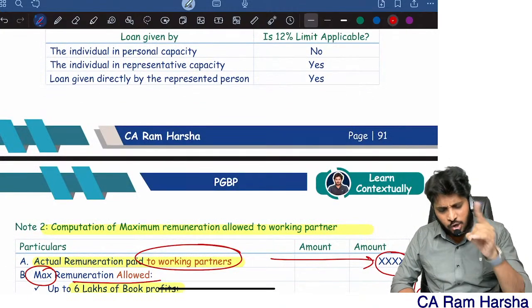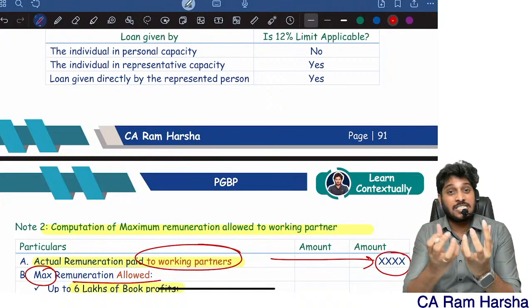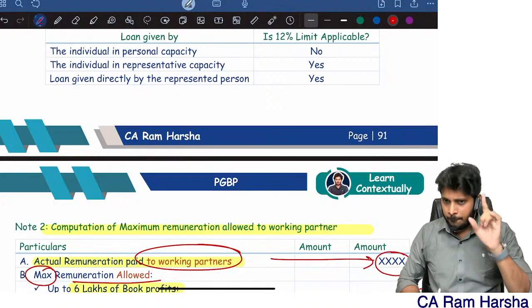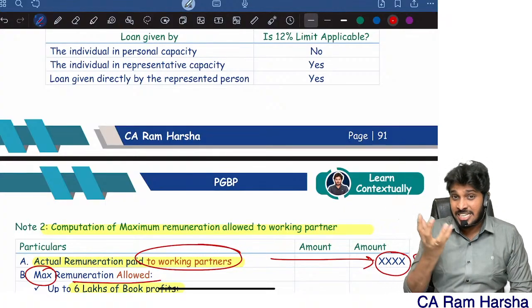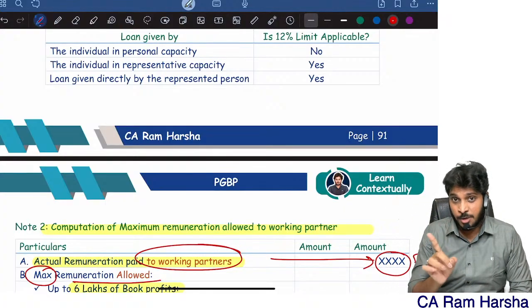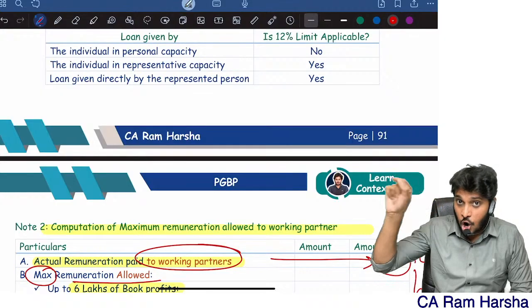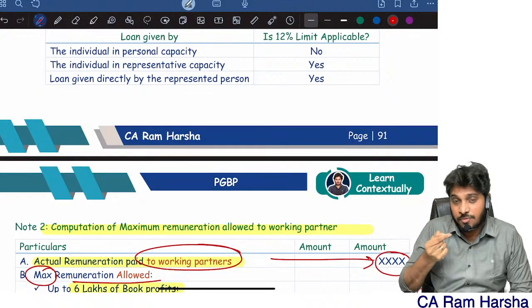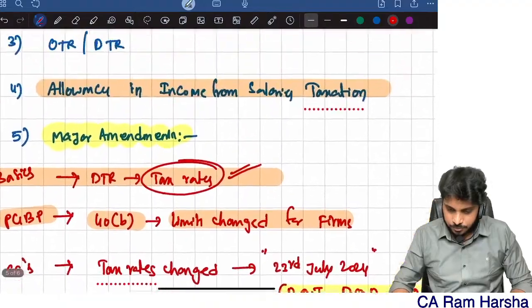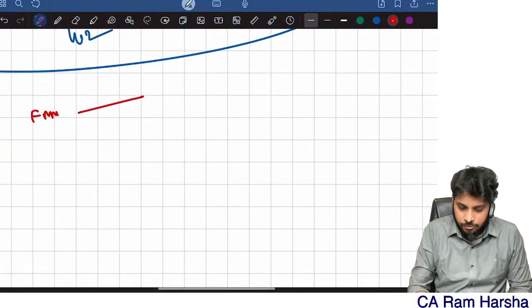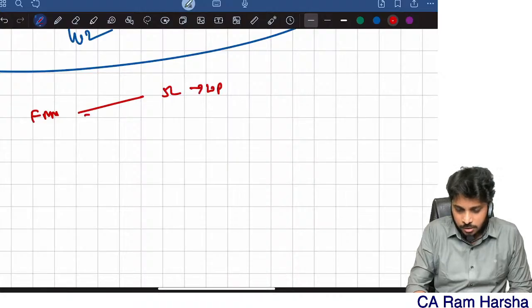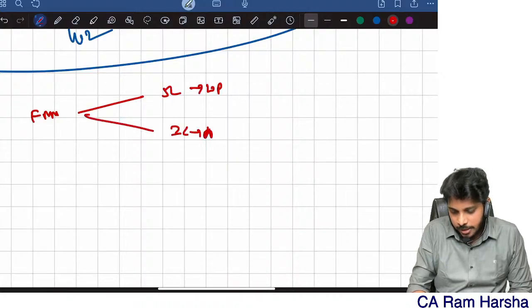That's it. This is how income of the firm has to be calculated. Sometimes in exam they will also ask how much is taxable in the hands of the partner. Many students have confusion here. How much the partner received from the firm, that much is not taxable. How much deduction the firm got, that much only is taxable in the hands of the partner. For example, the firm paid 5 lakhs to working partner, some 3 lakhs to non-working partner.